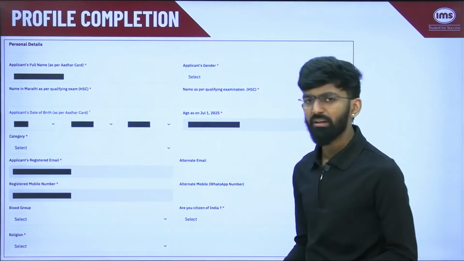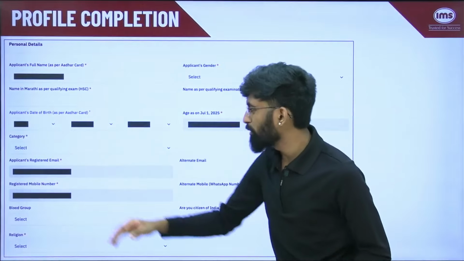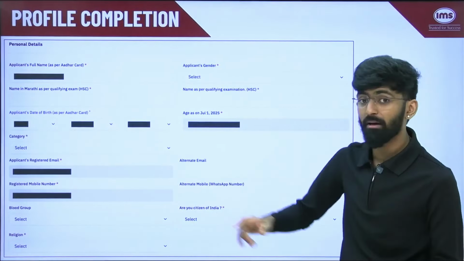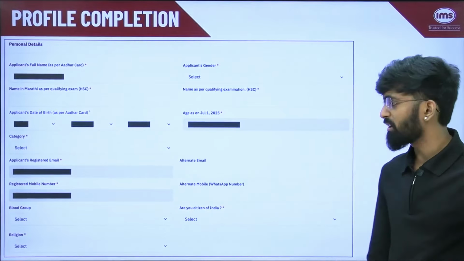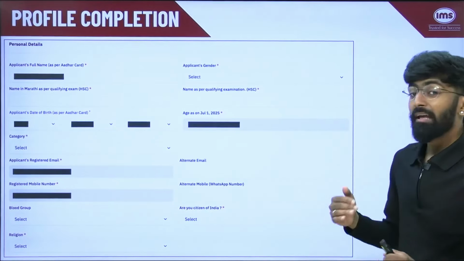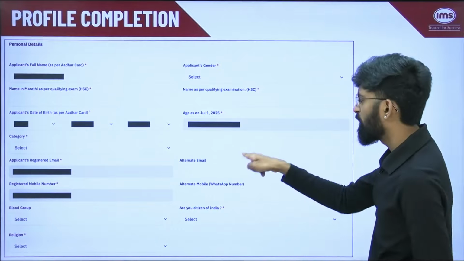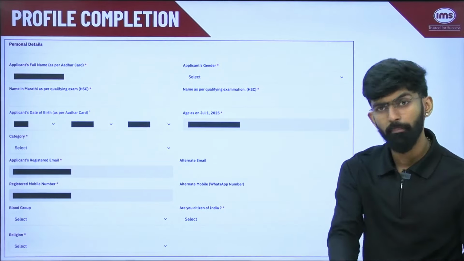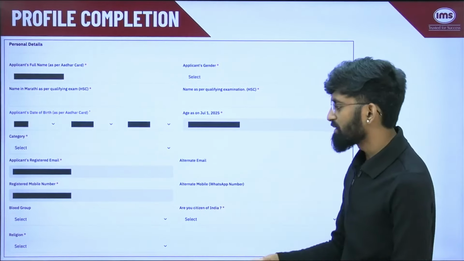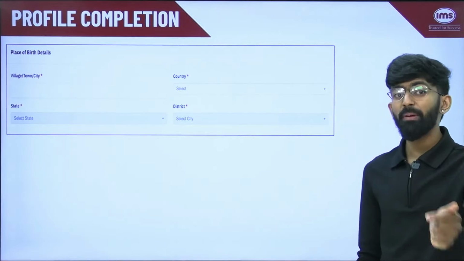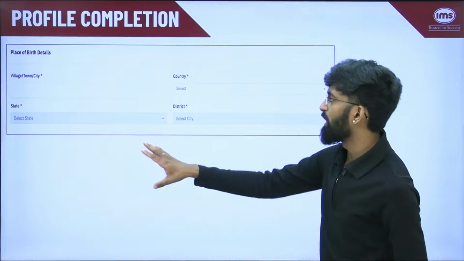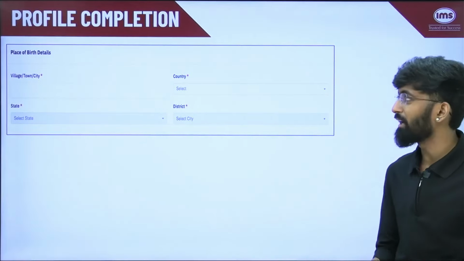You need to add your category. Then again, your email ID and your mobile number will be taken from the registration step, so you won't be able to change it here. Add your blood group. If you have some alternate email ID, you can add that, but it is not a mandate. Then citizen of India, religion. After this, they will be asking you your place of birth details. So your village, country, state, district.